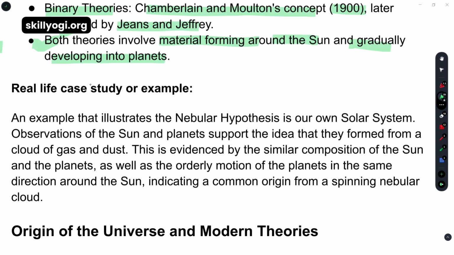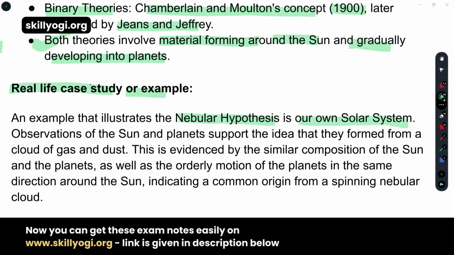What is written about the real-life case study or examples? It illustrates that the nebular hypothesis applies to our own solar system. Nebular, that means, as I just said, gas and dust particles coming together. So it's related to our solar system. The observations of the sun and the planets support the idea that they formed from a cloud of gas and dust.